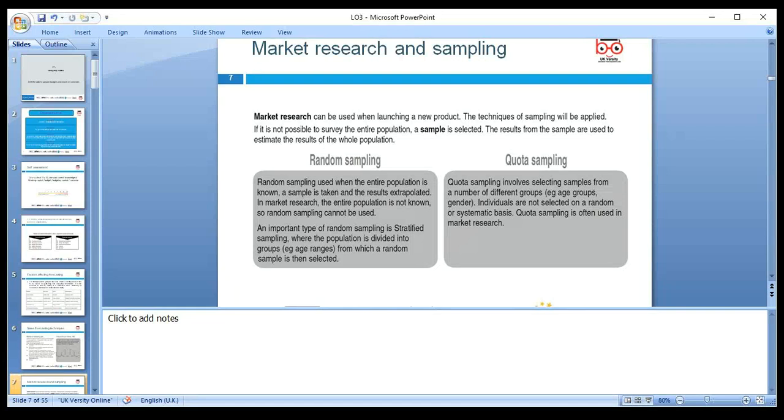Okay, next we're looking at market research and sampling. Market research can be used when launching a new product. The technique of sampling will be applied, and if not possible, we survey the entire population. A sample is selected, and the results from the sample are used to estimate the results for the whole population. So the sampling, random sampling can be